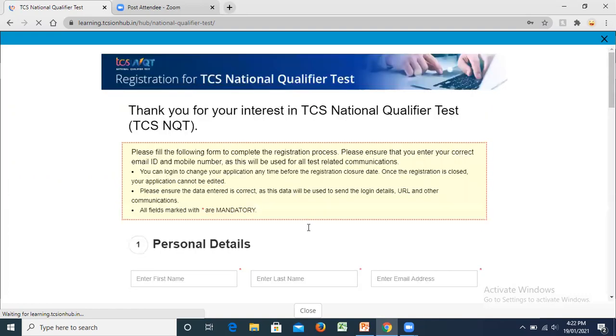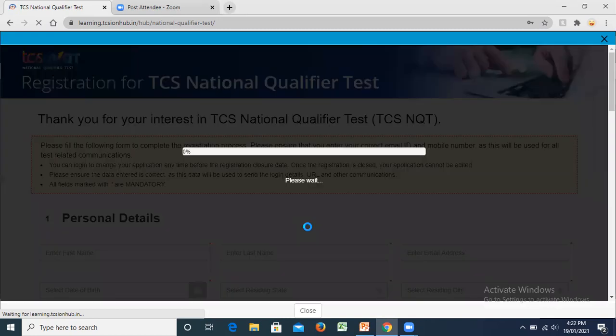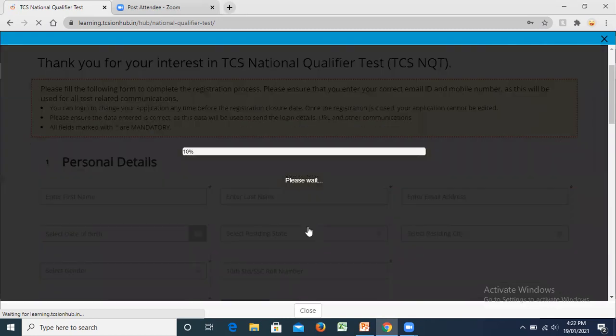So after that, it will redirect you to different pages. It will ask you for some details, some information. All of that needs to be filled. It is redirecting us to a page where it is going to ask us some personal details. Now, please, genuine details need to be filled.